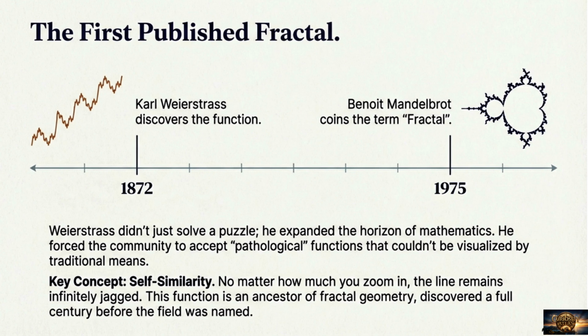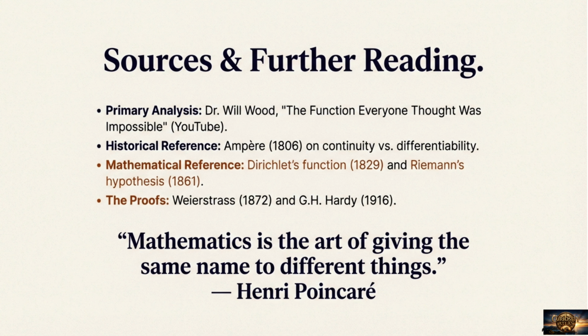Over a century later, in 1975, Benoit Mandelbrot coined the term fractal. The Weierstrass function is an ancestor of fractal geometry, illustrating the key concept of self-similarity. No matter how much you zoom in, the line remains infinitely jagged. Weierstrass expanded the horizon of mathematics by forcing the community to accept pathological functions that defy visual intuition.